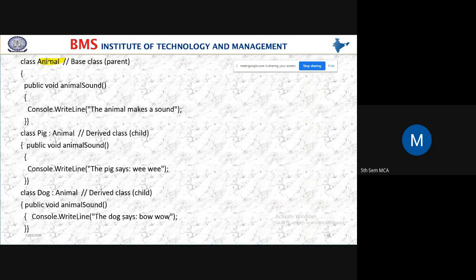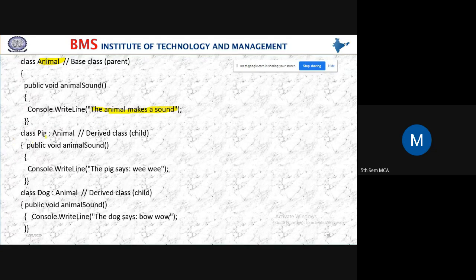The method for this parent class is animal sound. Here what I am displaying is: the animal makes a sound. Some statement I am displaying here.